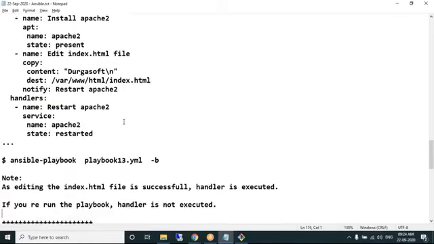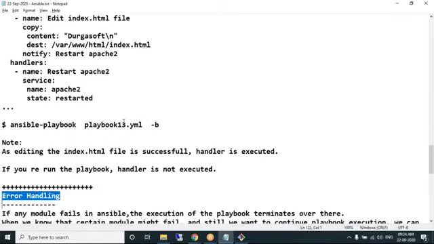Next, error handling. Handlers are different. Error handling is something related to exception handling. Deva, a long while back you asked: if one module does not complete successfully, what happens to the remaining modules? How do you handle that? You can handle it using error handling.